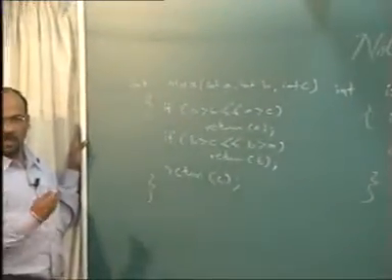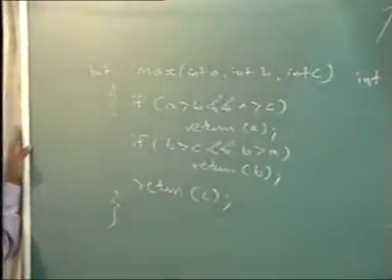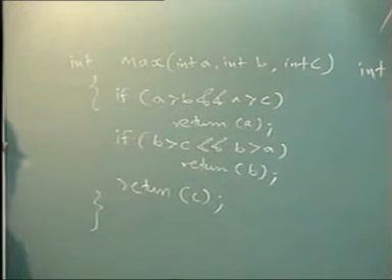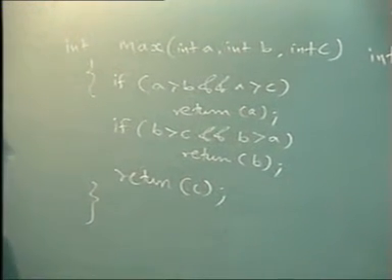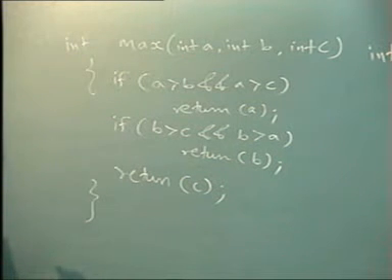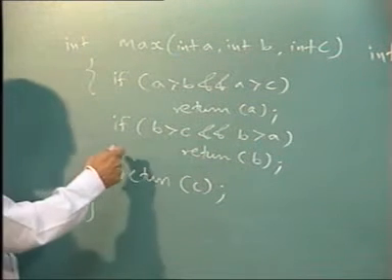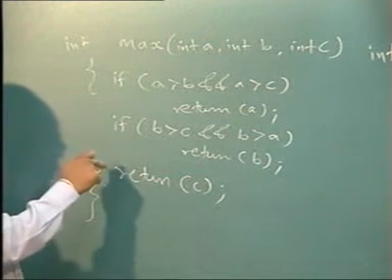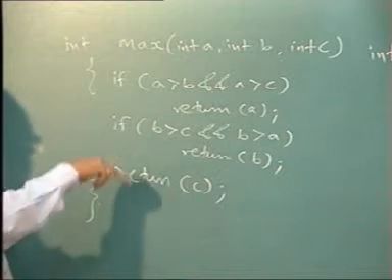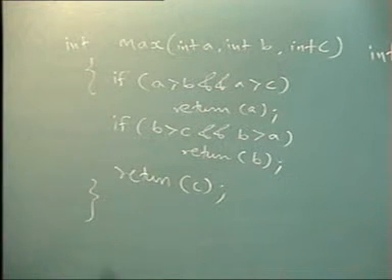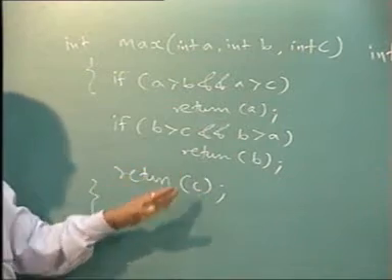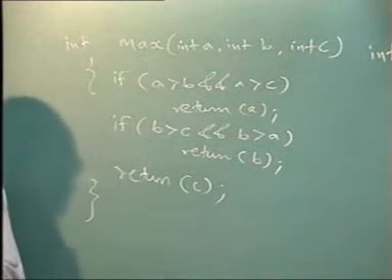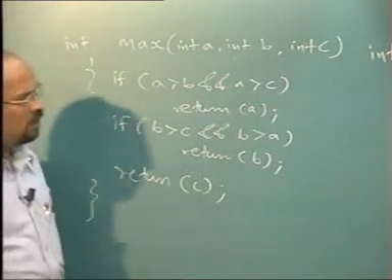why should I write the third condition? Even if you write it, it's not wrong. Even if you write else, it is not wrong. else लिखा तो भी वो वैसे ही चलेगा जैसे अभी चल रहा है. यहां पे if लिखने पर भी it will execute in the same way as it will execute without that if, because it is obvious. If a is not greater, if b is not greater, then c must be the greater, right? But